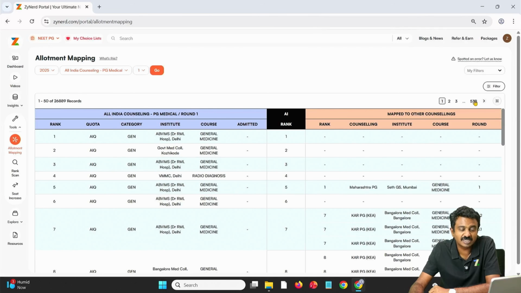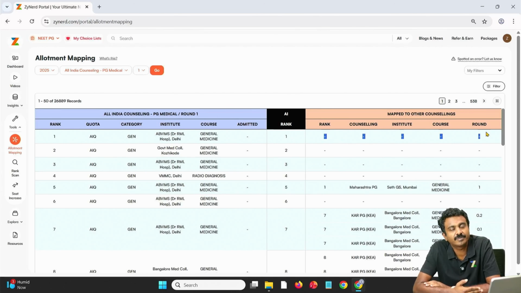Right now, look at whatever information that you want. This is the primary counselling. This is other counselings that the candidate's rank has been mapped against. First candidate, if you look at here, the candidate has been allotted in ABVMS Delhi General Medicine. This candidate has not been allotted anywhere else across India, at least till now. Tomorrow there is some other counselling result that comes up, MP. The candidate might be allotted, we don't know. But whatever allotments ZyNerd has published already, which is all the allotments that states have published already, within that this candidate has not been allotted anywhere else.